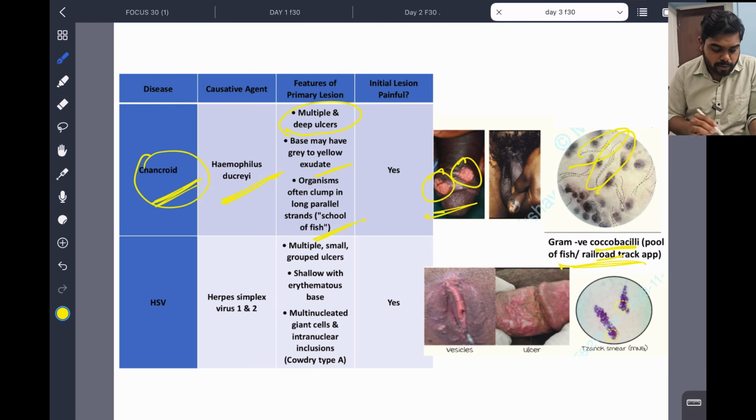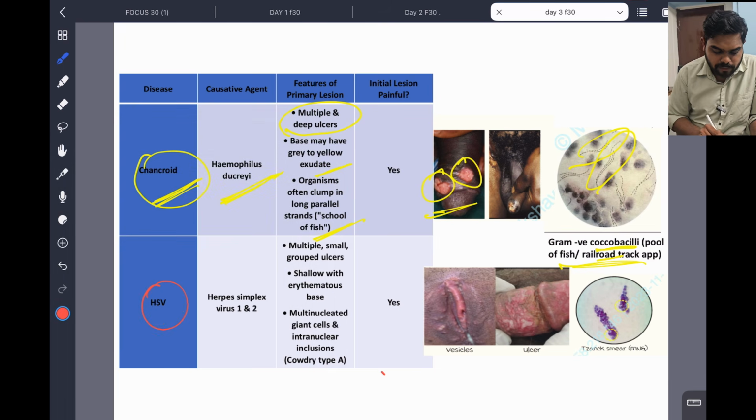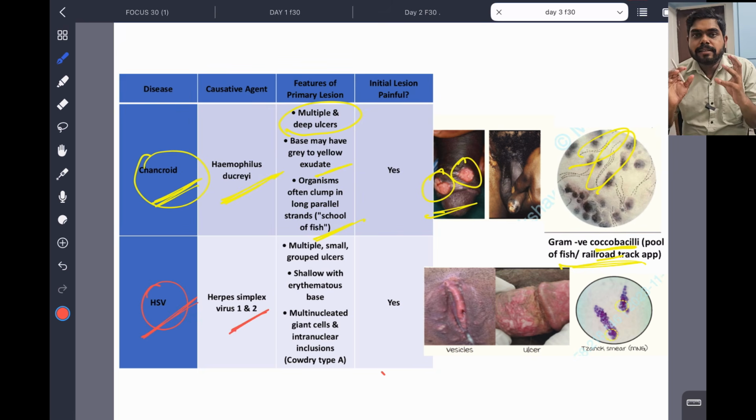And the next very important and simple topic is herpes simplex virus, HSV, herpes simplex virus 1 and 2. So you know herpes simplex: multiple small grouped ulcers.